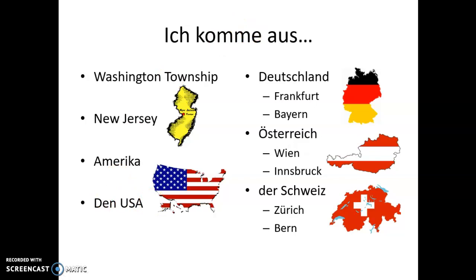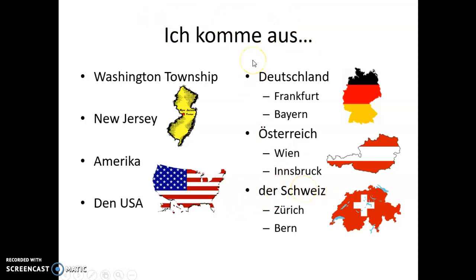And then on the flip side, let's say you're talking to somebody from a German-speaking country, like our three that we have here. So we have Germany, Austria, and Switzerland. They too could say that they're from a country. So Ich komme aus Deutschland. Ich komme aus Österreich. Ich komme aus der Schweiz. You may remember that when we learned the countries, it was die Schweiz. But for now, we won't get into why this changed to der. Just know that when we're using this country, die Schweiz, with the phrase Ich komme aus, we change that to der. So Ich komme aus der Schweiz.